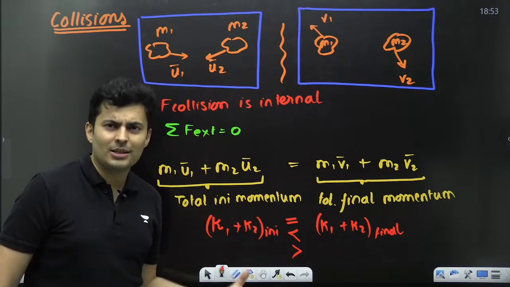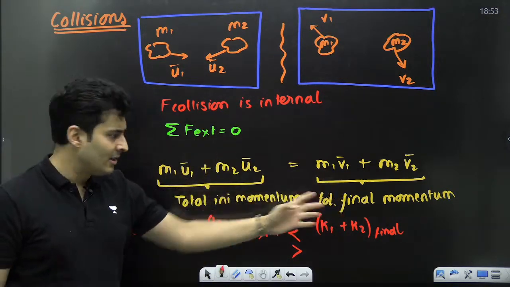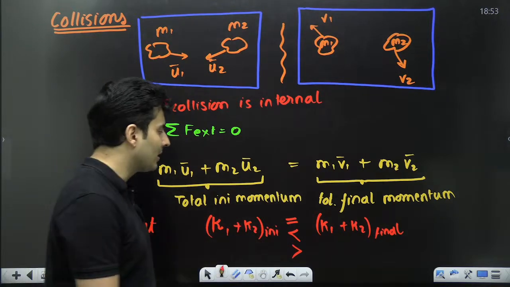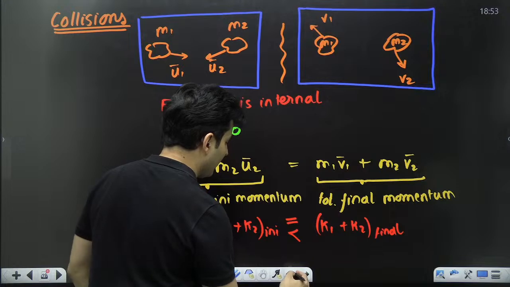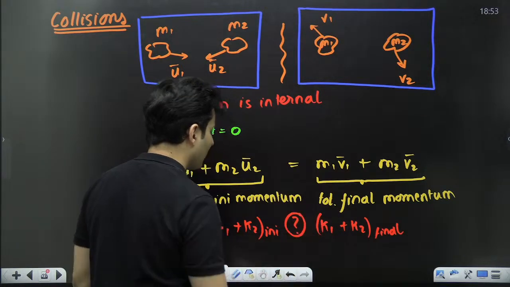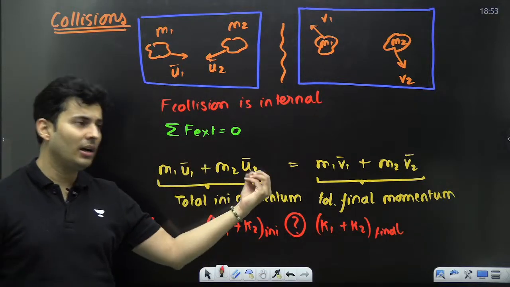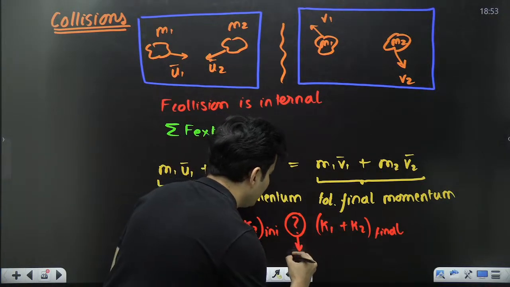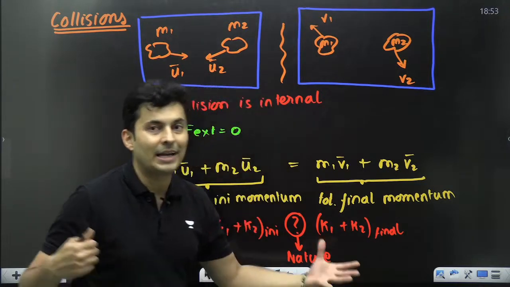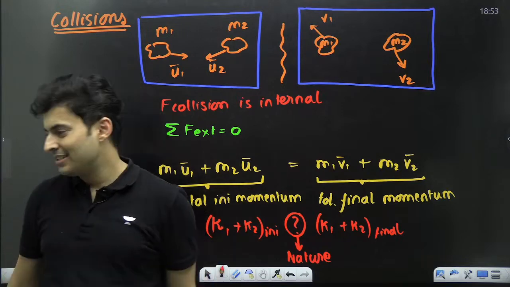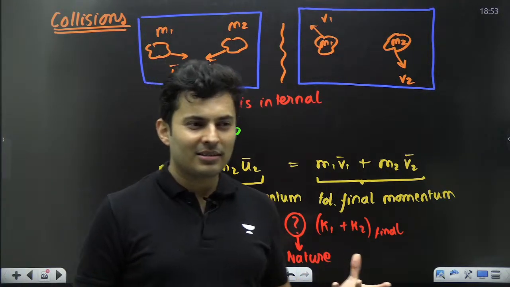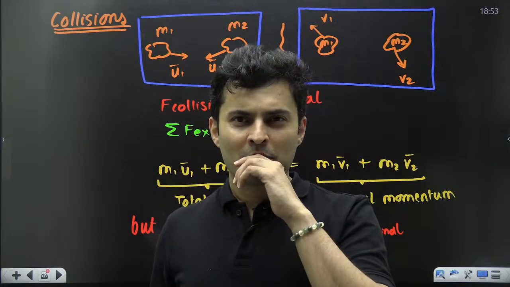So in every collision, no matter what, momentum is always conserved, but kinetic energy may be equal, may not be equal. It could be anything. So hence I would just say it depends. It's a big question mark. What does this depend on? The nature of the collision, the nature of the type of things meeting each other. How does the nature matter? Think like this.